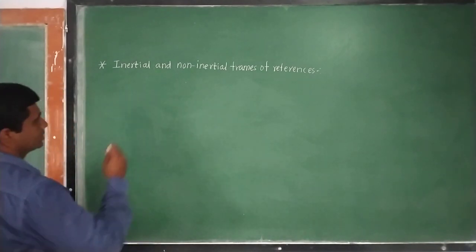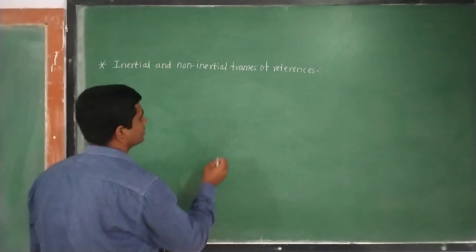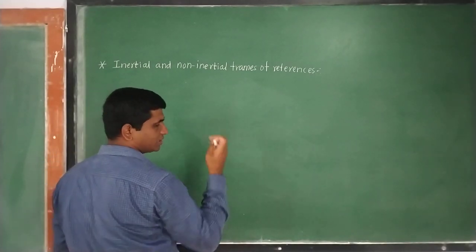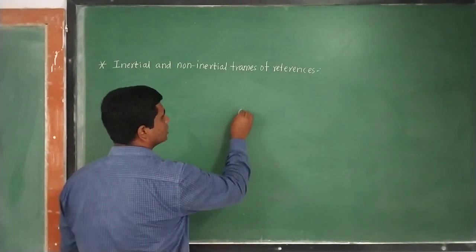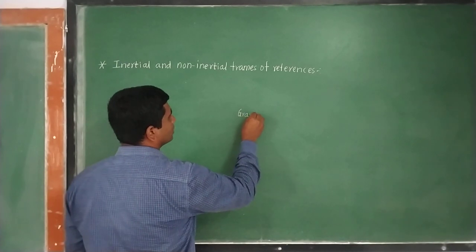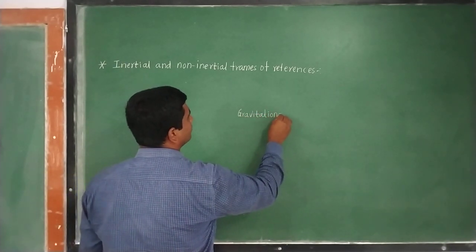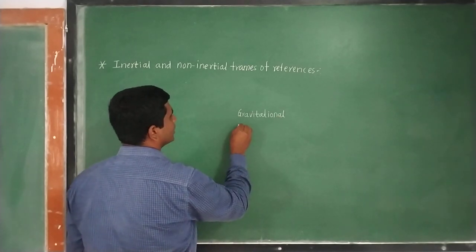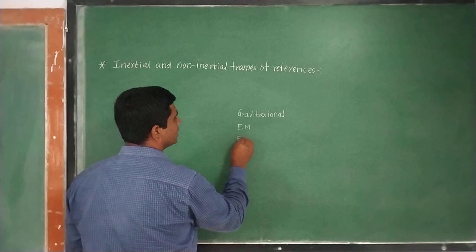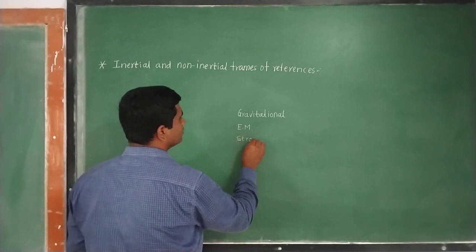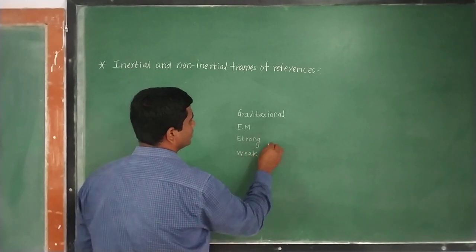Before discussing this, in our earlier lecture we considered that there are basically four prime types of forces: the gravitational force, electromagnetic force, strong interaction and weak interaction.